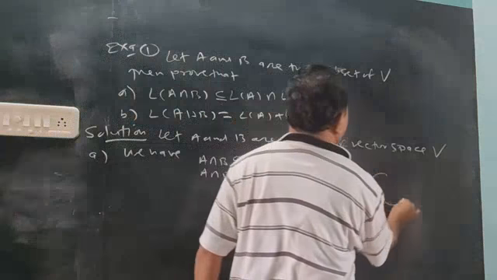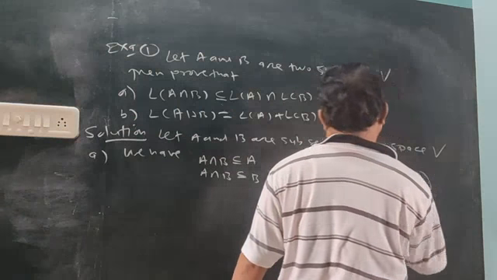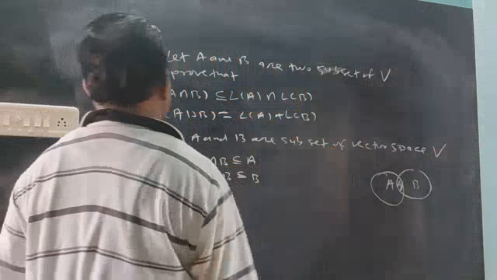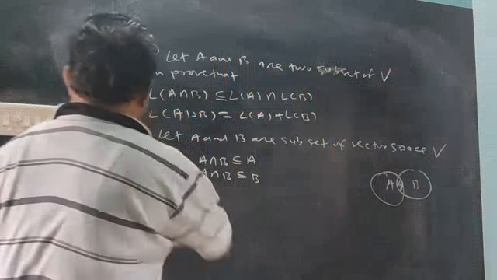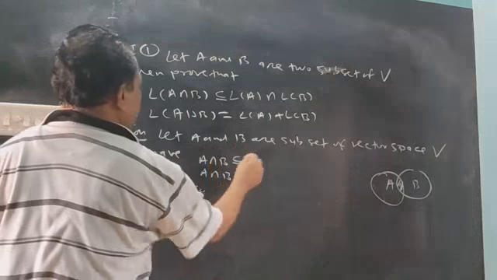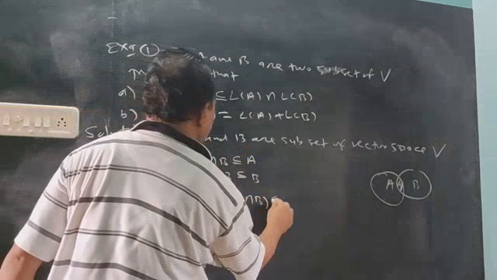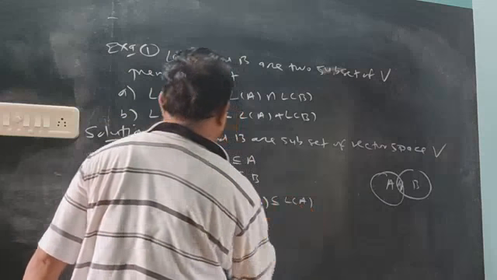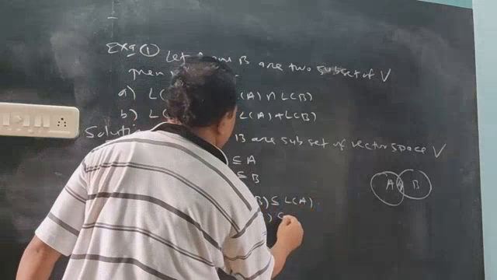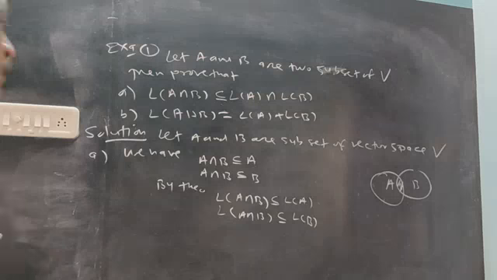A set, B set. So this will be the intersection, common to A, common to B also. So this will be a subset of A and also a subset of B. Therefore, by the theorem, if A is a subset of B, then its span L is also a subset. Also for the second, its span is also a subset. Yesterday's previous theorem.